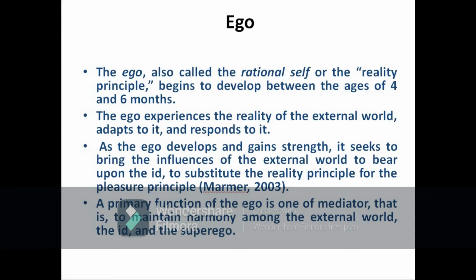Here ego experiences the reality of the external world, tries to adapt to it and respond to it. Ego develops and gains strength, and it tries to bring the influence of the external world to bear upon the id to substitute reality principle for pleasure principle. That means id and superego are two extremes, and ego acts as a mediator between id and superego.